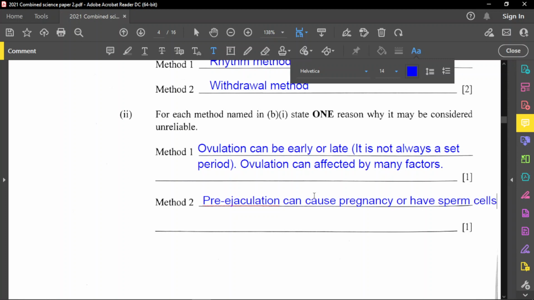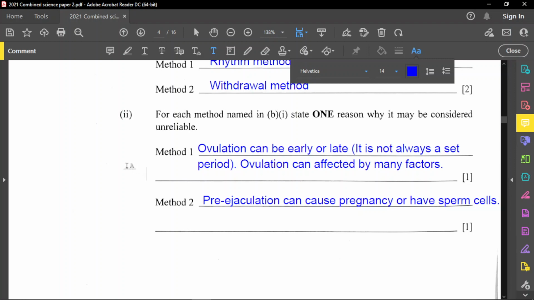So if you ejaculate before, not really true ejaculating, but you may have a slight amount of ejaculation before you withdraw, then it can actually cause pregnancy as well. So pre-ejaculation is a serious thing. All right, so cool.